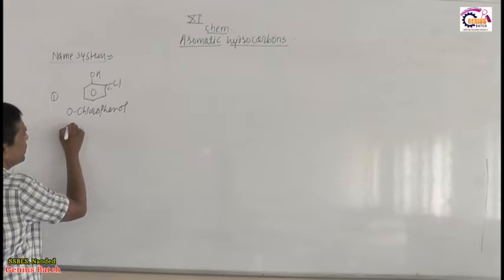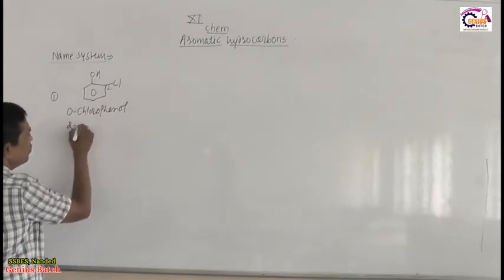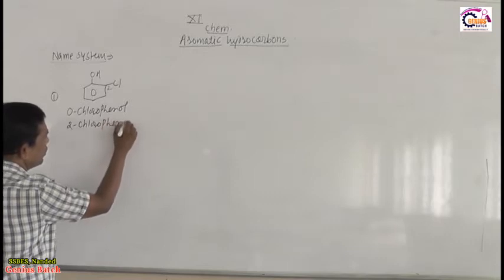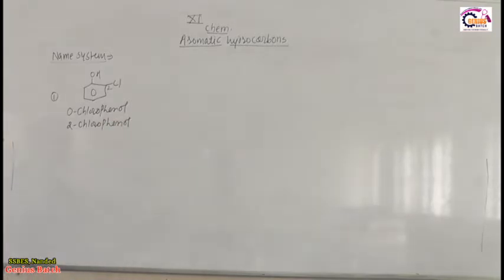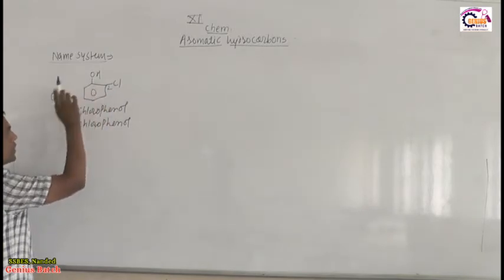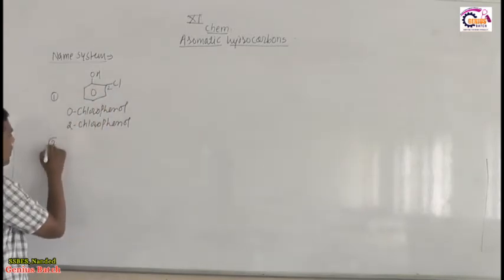When we write the IUPAC name, it is 2-chlorophenol. This is one way. When there is a special name, then you should write it like this, 2-chlorophenol. If there is no special name, then you should keep the position of this chloro as well as this functional group.